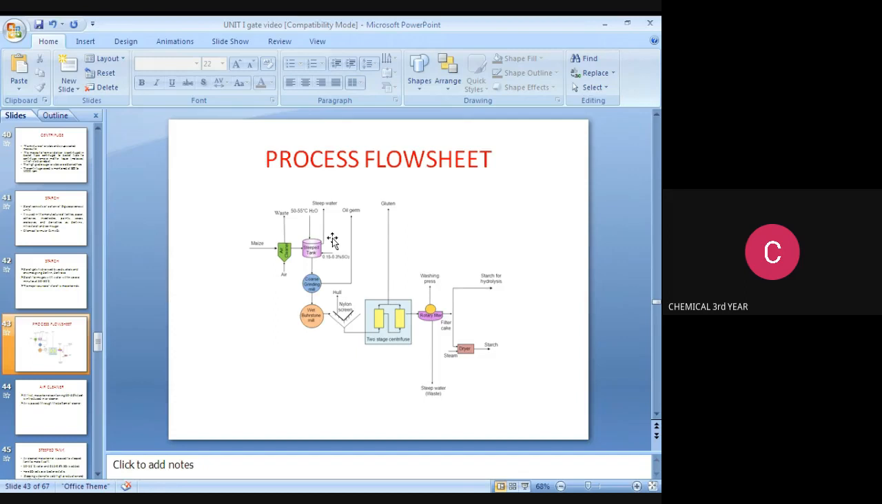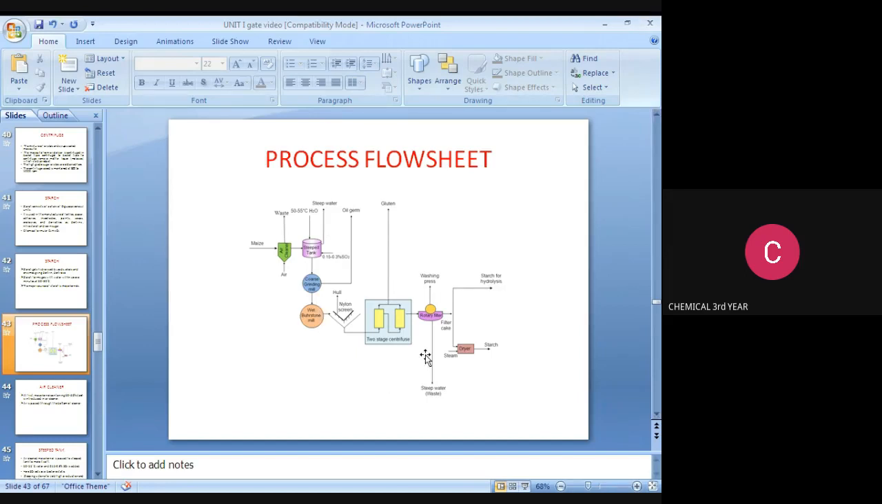At the bottom of the rotary filter, we are removing the steep water waste. Then the filter cake is passed to the dryer using steam to obtain the starch product. That starch is hydrolyzed by acids, alkalis, or enzymes to produce dextrin or dextrose. This is the process for production of starch.